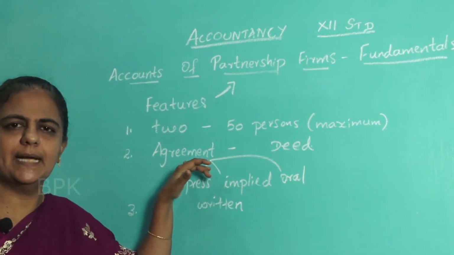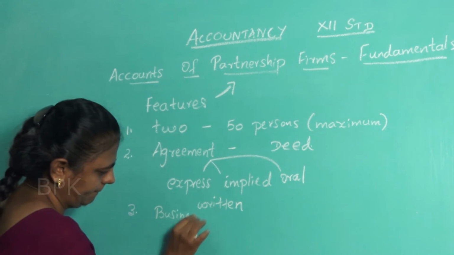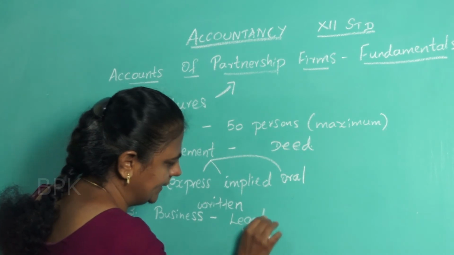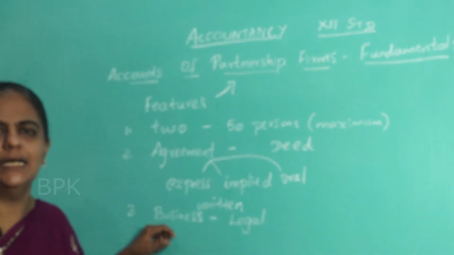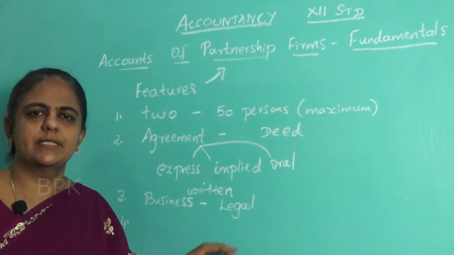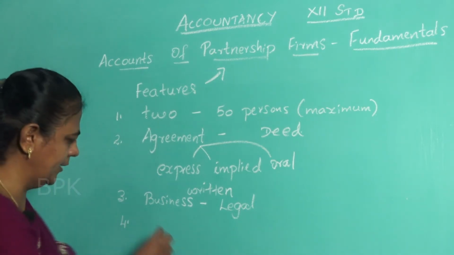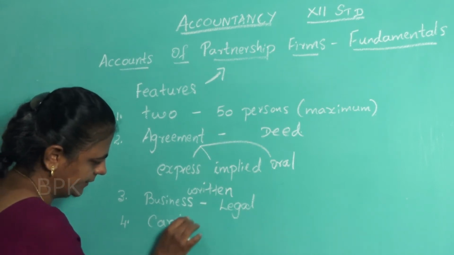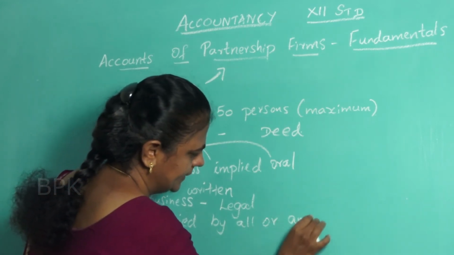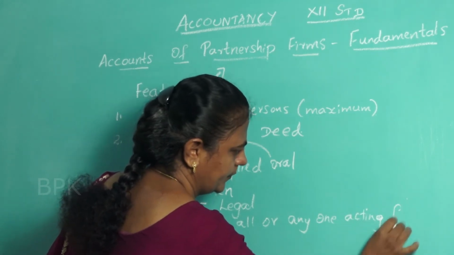Now what is this agreement for? To carry on business, to do business. I already told you, it should be a legal business. It should not be anything against the law of the country. The last part is that the business should be carried on by all partners or any of them acting for all. Carried on by all or anyone acting for all.